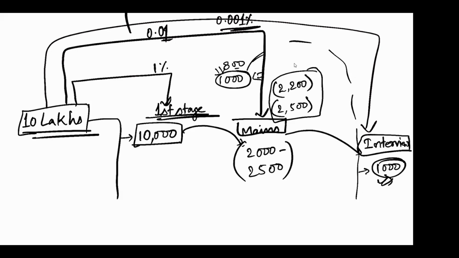So that's the selection rate. Here you will be getting the final merit list.